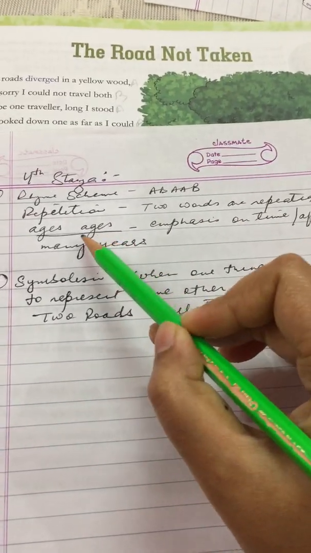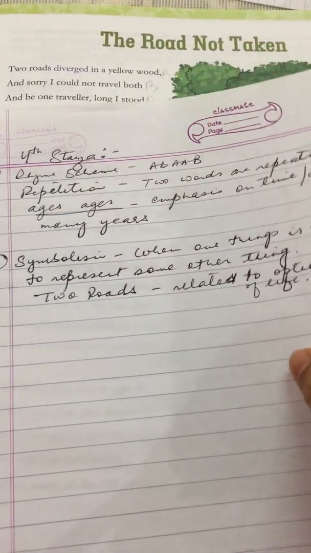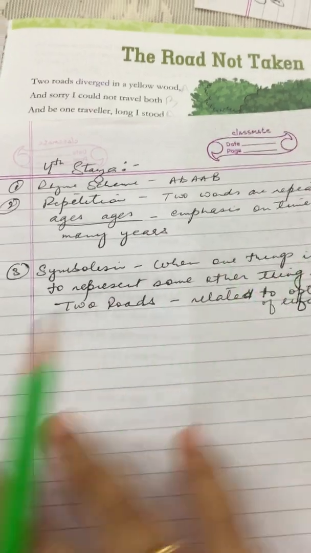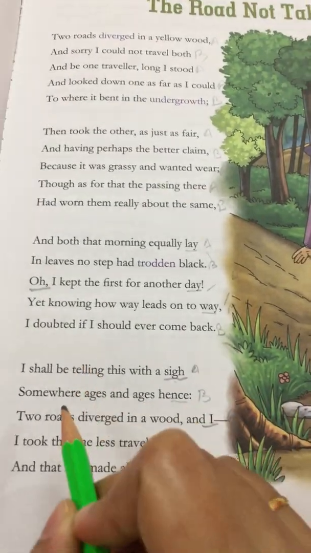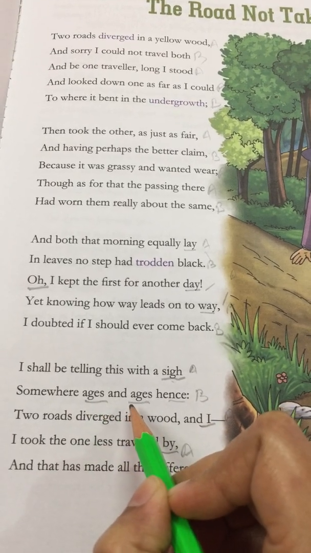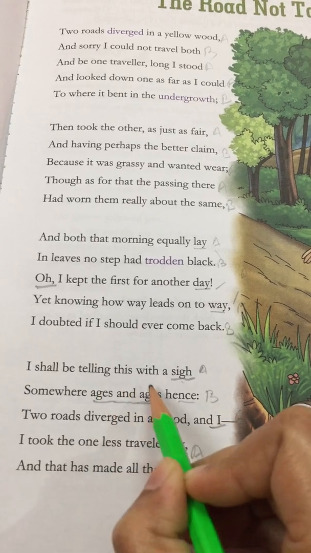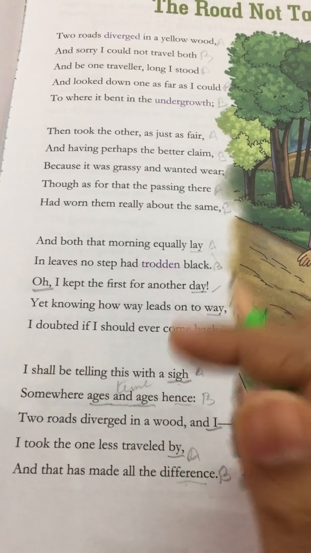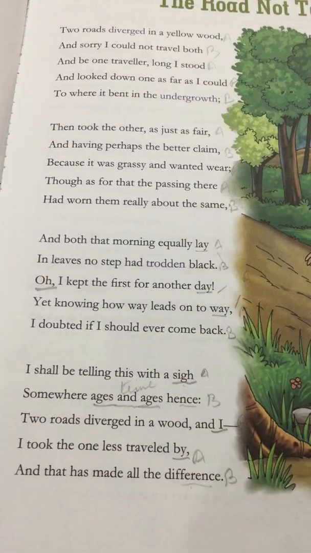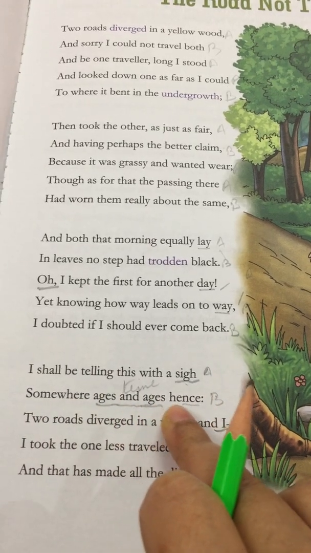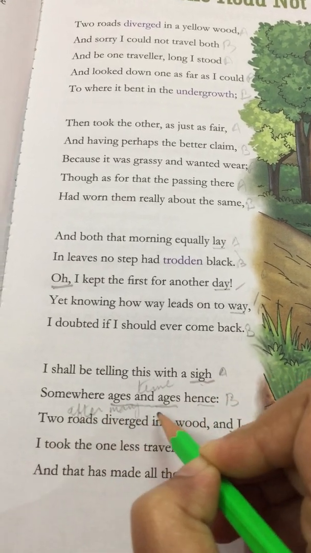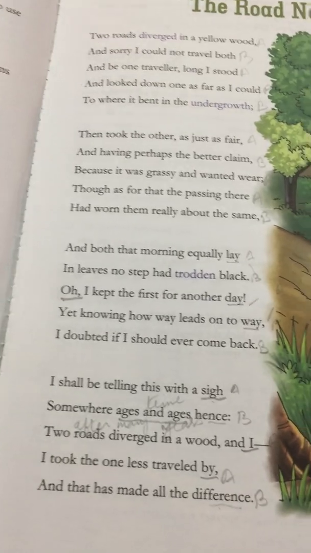Two words are repeated, ages, ages. See, repetition means when two or more words are repeated. So in the last stanza, this is the word that is repeated twice, ages and ages, and it emphasizes time. It lays importance on time, which means after many years. Ages and ages hence means after many years. Alright. Now next.